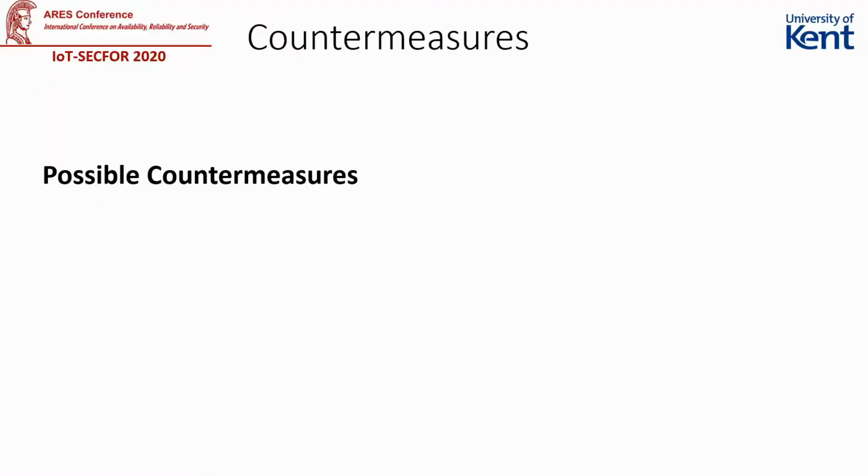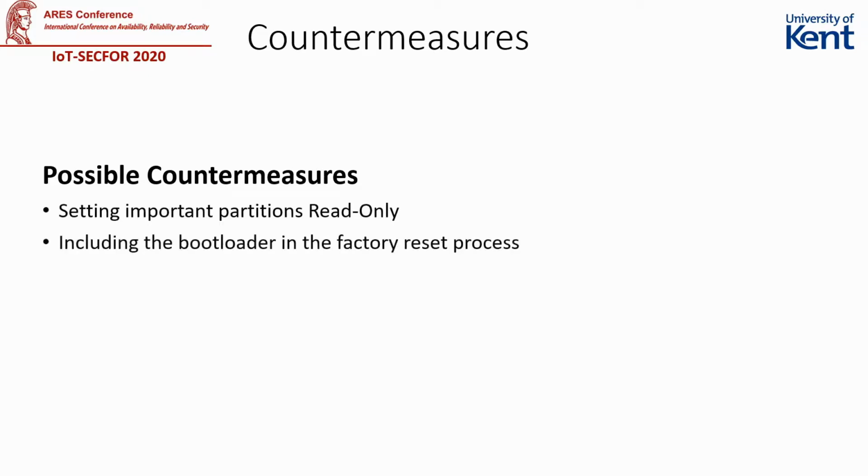There are several countermeasures that we believe will be effective in preventing our proof of concept attack from succeeding. Firstly, if developers do not need to update certain partitions, such as the bootloader, forcing them to be read-only could prevent attackers from encrypting important static information. If the bootloader could be restored via the factory reset process, the victim should be able to fully recover the device when partitions are encrypted. While they may lose their configuration settings, it will allow them to recover the functionality of the device. However, this may require the factory reset to work independently of the main system.